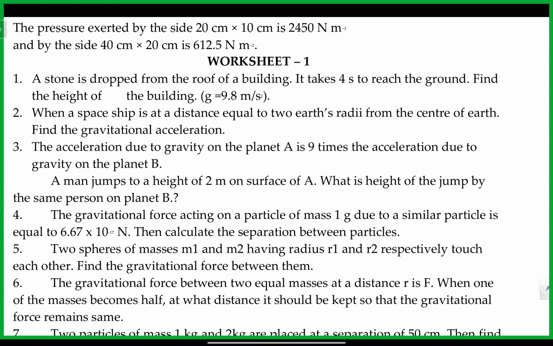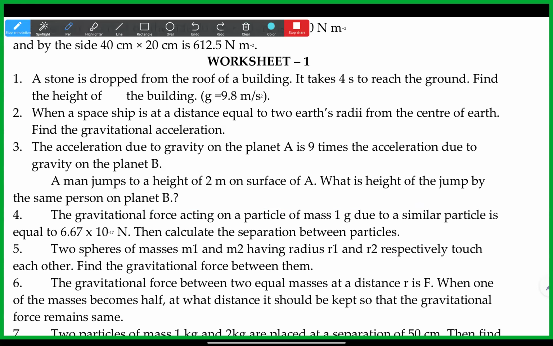A stone is dropped from the roof of a building and it takes 4 seconds to reach the ground. Find the height of the building. Direct question. Dropped from the roof of the building means u is 0, t is given. So what we can find out is the height they're asking. v is equal to u plus at is required if v is required, but here they're asking the height.